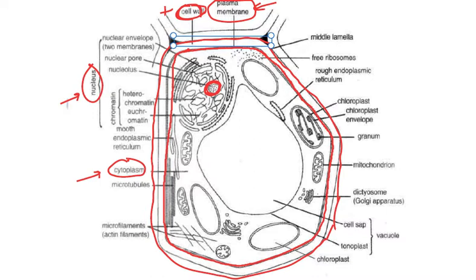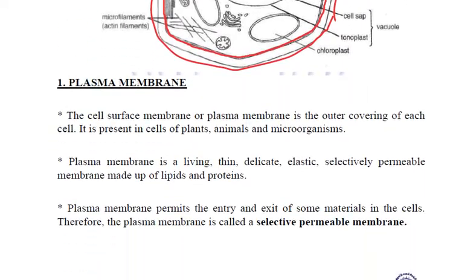So when we just consider a plant cell, we have these four things. What are these? The outer covering is the cell wall, then we have the plasma membrane, then the nucleus and the cytoplasm.